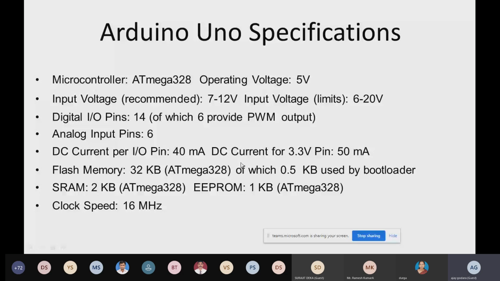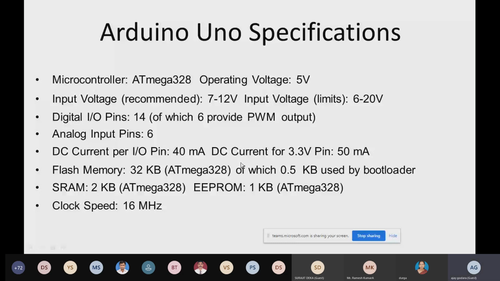For that you need a driver circuit. That driver circuit can consist of a transistor or relay, and with the help of that you can control up to a 1 kilowatt load or an AC appliance, whatever you want to control. For that you have to make a driver circuit. That is very important.